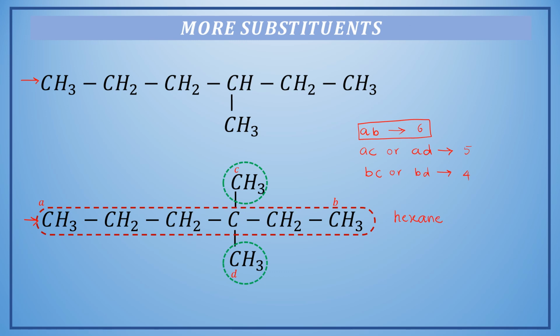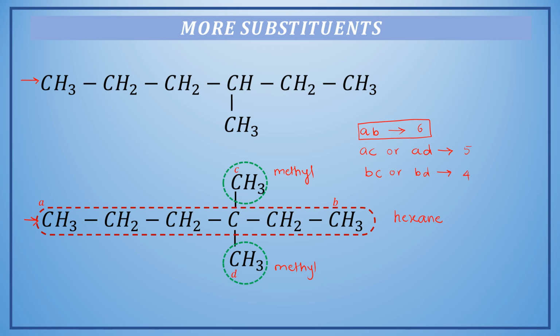So the name of the parent chain, we got it as hexane. Now again the substituents are methyl and methyl. Okay, and now we have to number the carbon chain so as to give a lower position to these substituents.